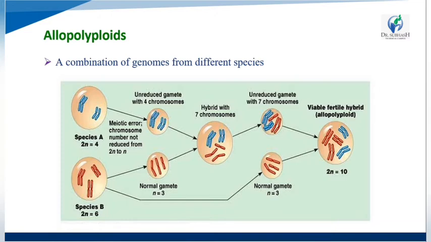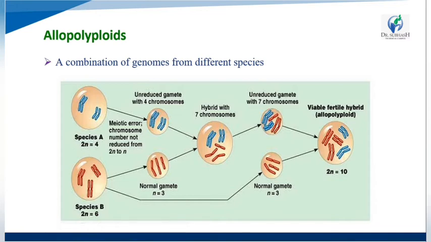Genomes of different species react together and make hybrid genomes, and further they grow up and generate new species of hybrid genomes. That is called allopolyploids. Here we first take two different genomes from different species and introduce the gametes: one with 4 chromosomes, and a normal gamete with 3. So the hybrid has 7 chromosomes.